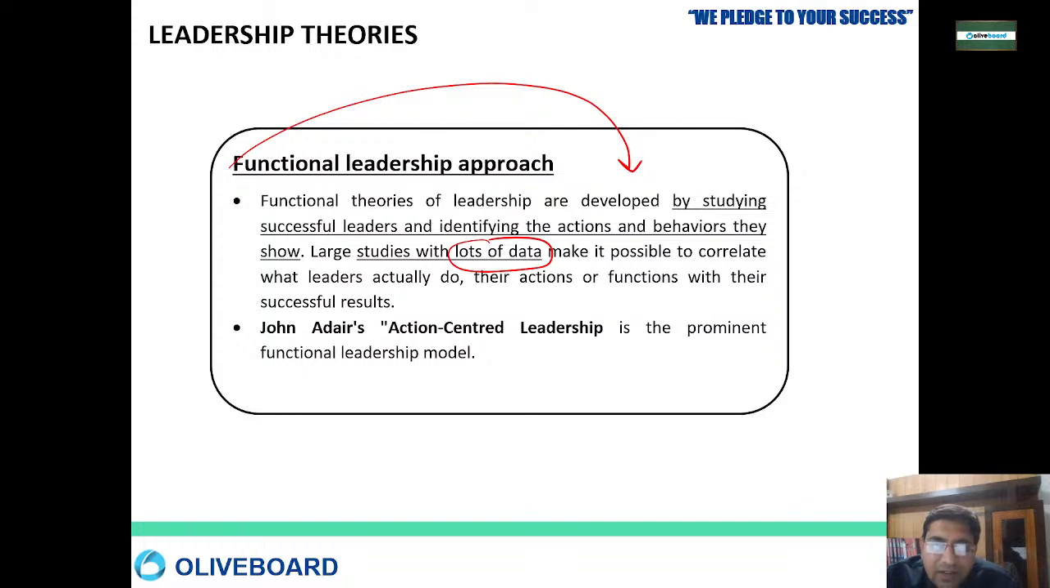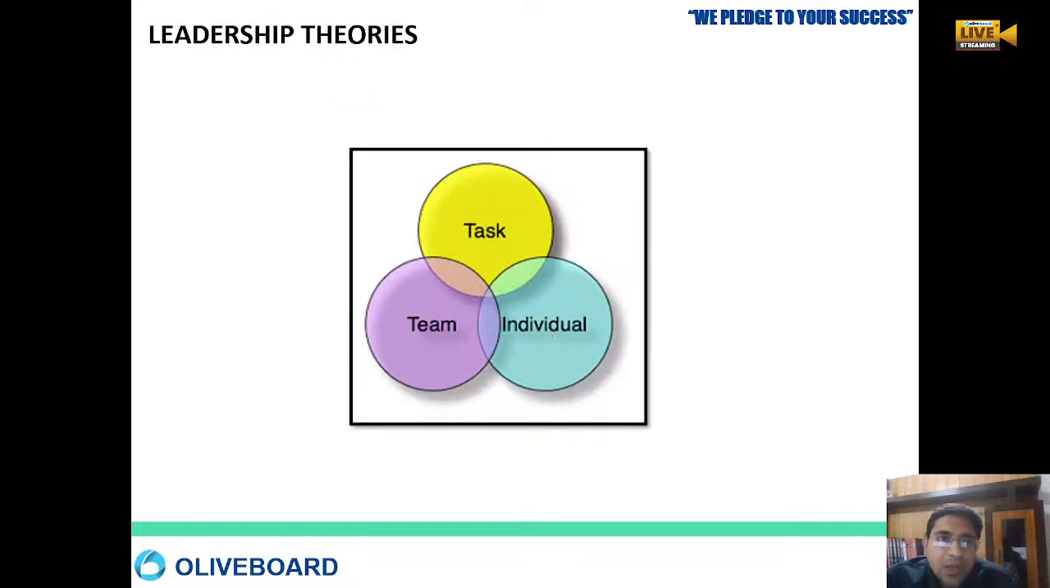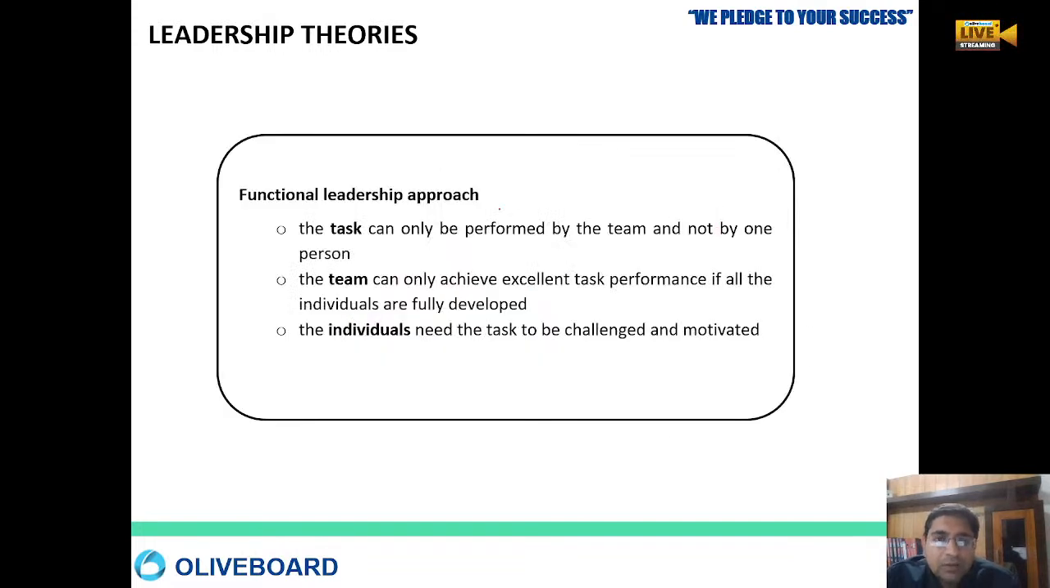So this is John Adair's action-centered leadership. What is that? Task, individual, and team. Three things are there under this. The task can only be performed by the team and not by one person. This is a very important thing about the functional leadership approach. A team can only achieve excellent task performance if all the individuals work together, and they should work with their full commitment.